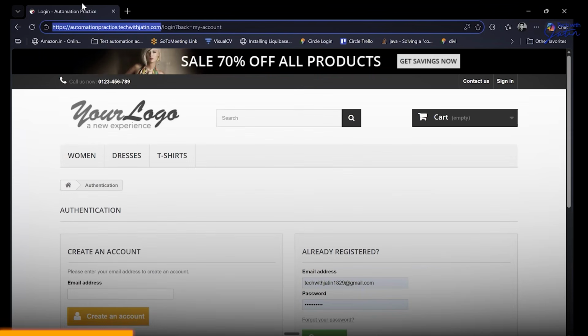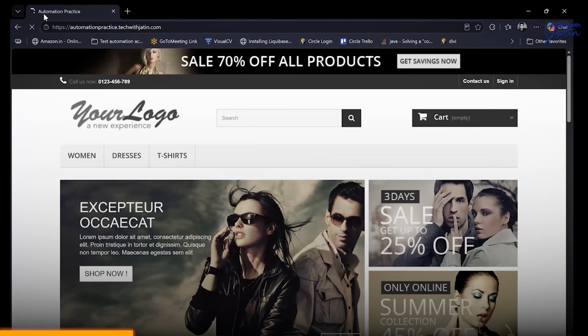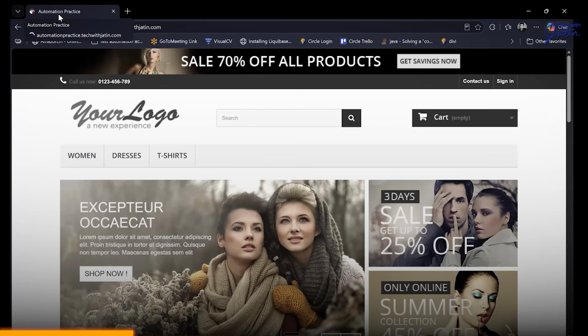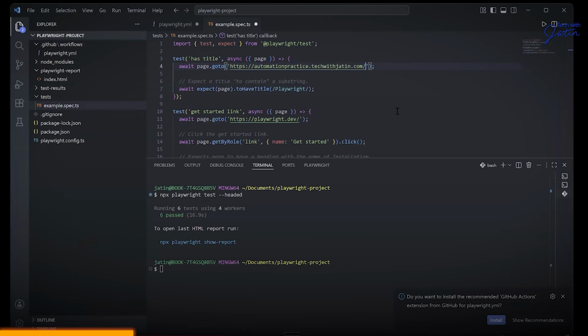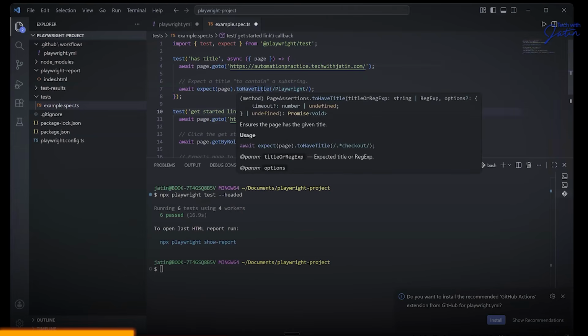It's going to have a title, which is going to be what? Automation practice. Title is basically the one which you see on the tab, right? Automation practice. So if I bring my cursor over here to have the title, it basically uses a regular expression, meaning it is working on technically your contains method.